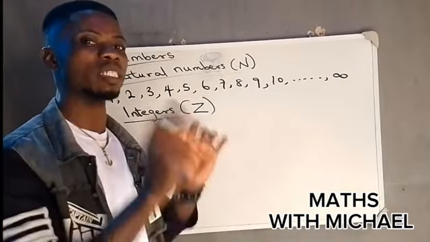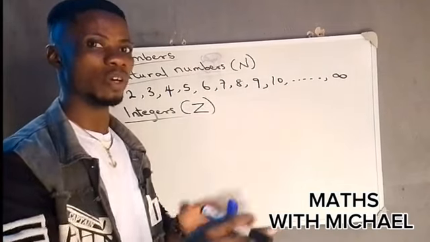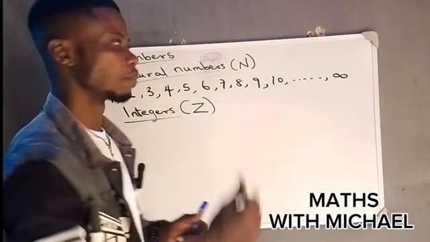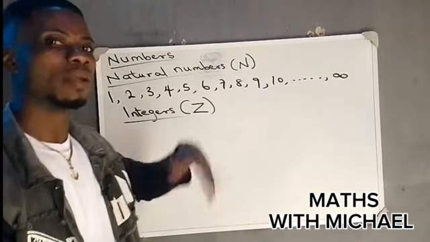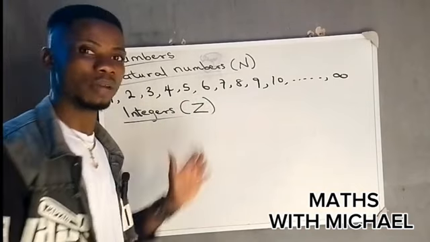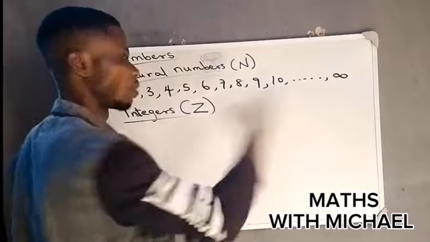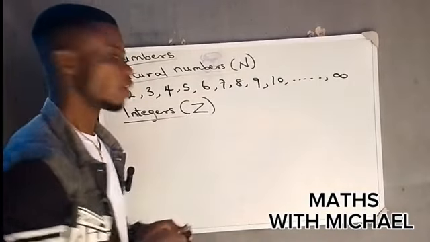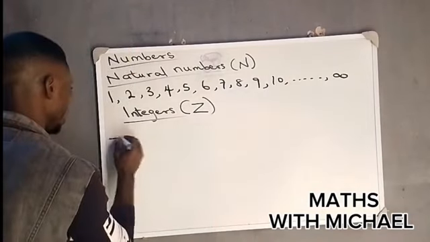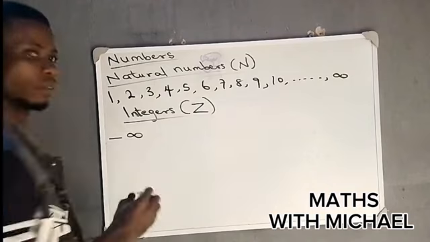Now, you know that in counting, the negative numbers are countless, just as the positive numbers are also countless. Counting from the negative side, we can start from negative infinity.